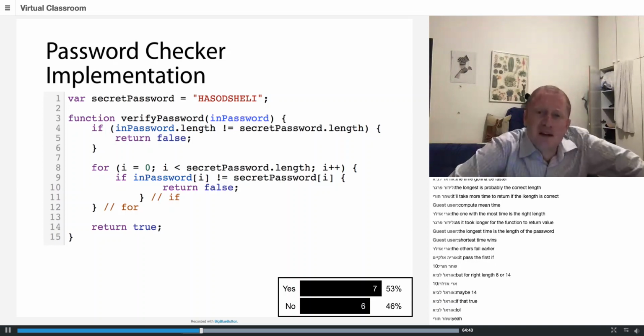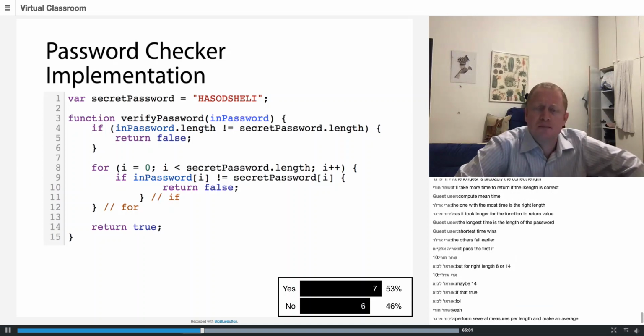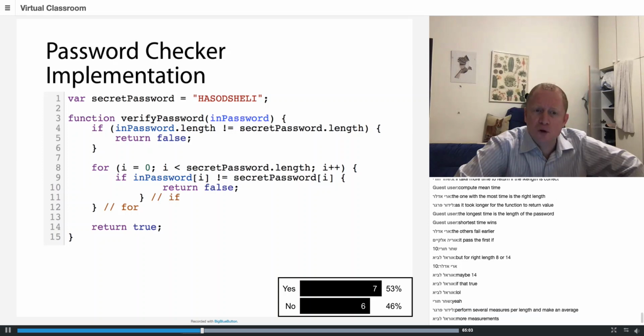Okay, but tell me something. What if I'm not really certain about my measurements? Maybe I'm measuring over the internet, or I don't have a very accurate clock. What if I want to be more confident about my measurements? What do I do? Okay, so I need to do more measurements.